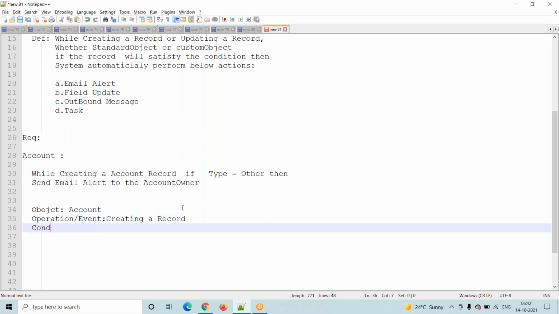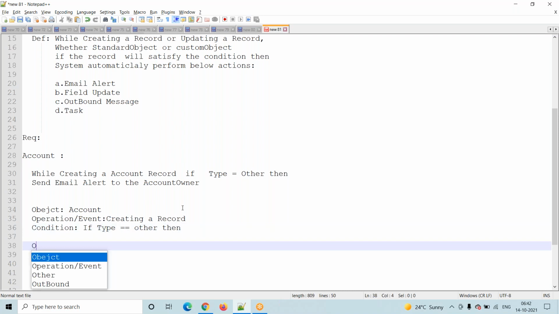And what is the condition here? We are trying to create one account record. In that account record, if type is equal to other, what are we expecting from the system? What is the output we are expecting?